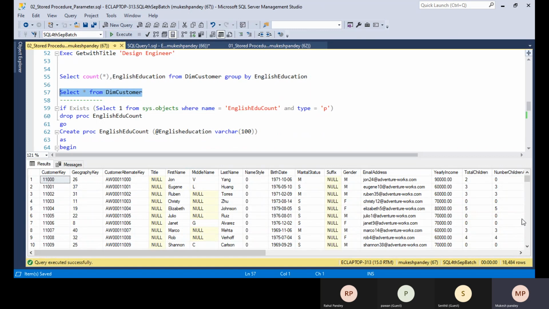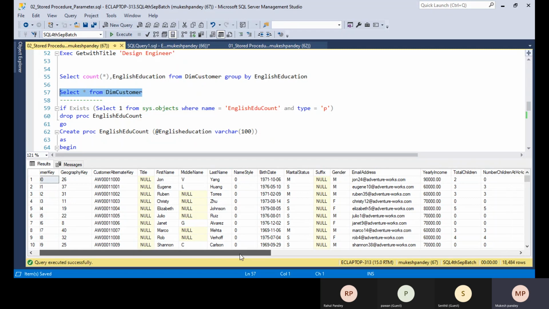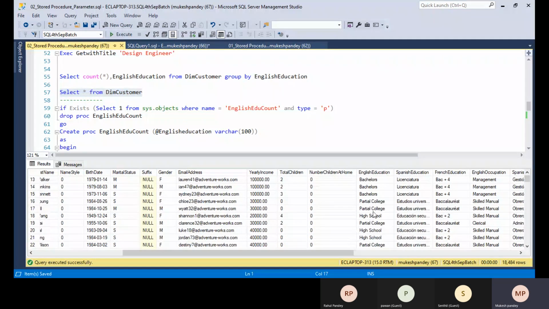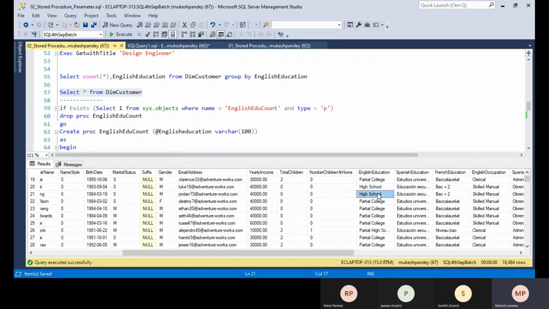The requirement is if we pass the English education value, which includes bachelor's degree, partial college, and high school, for example if I pass high school, I need to get the total number of customers available in high school. The condition is that the user cannot pass multiple values at a time, like high school and partial college together.